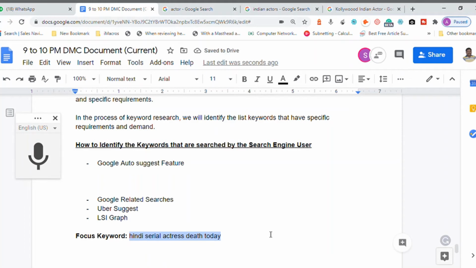Sir, one small doubt. That Google auto suggest, will it be changing day to day, every day, or would it take some specific time to change? No, no, this is live. The tool is a live tool.